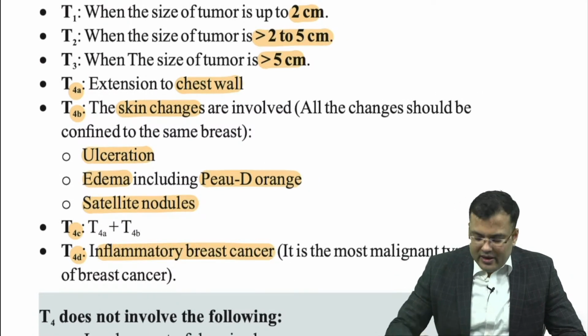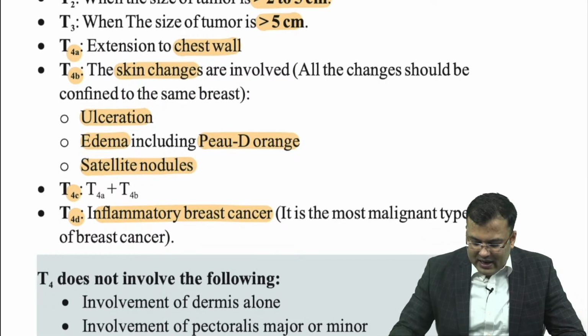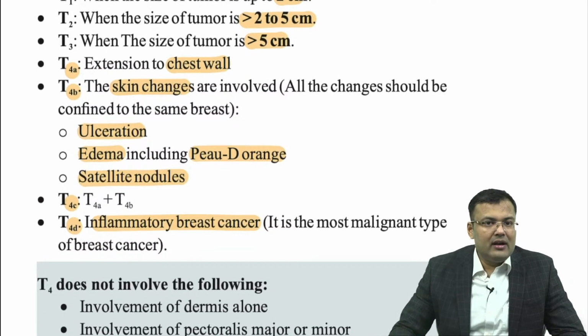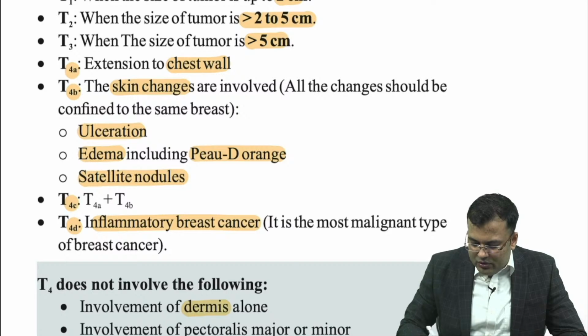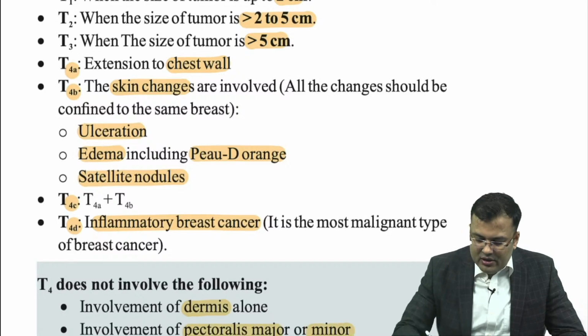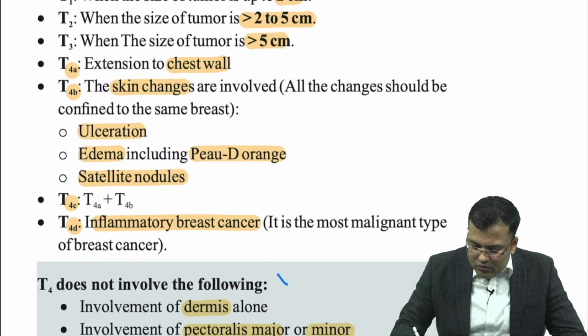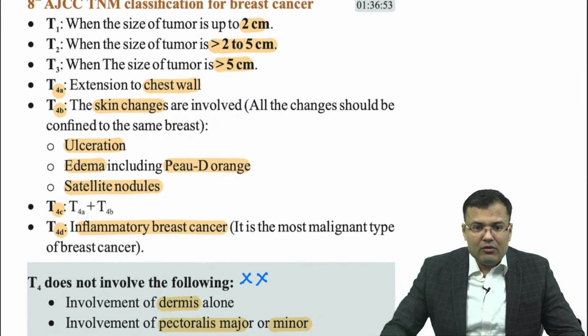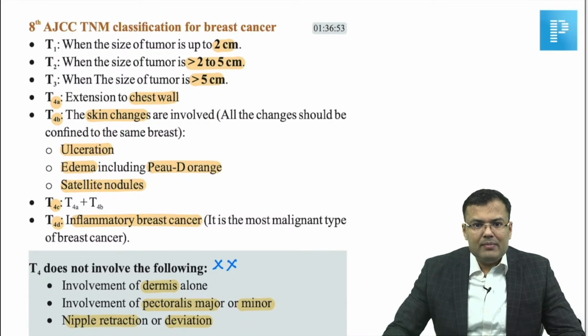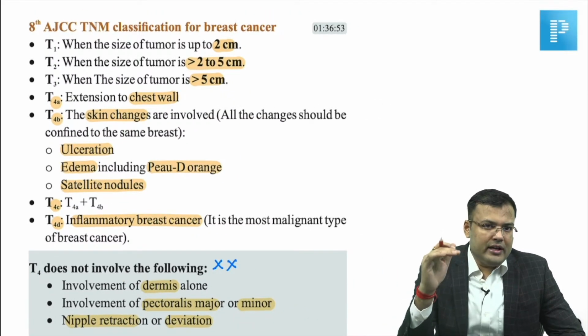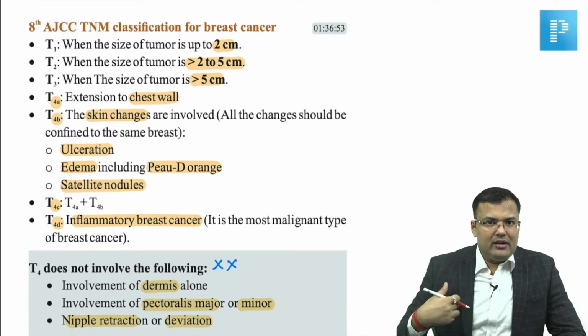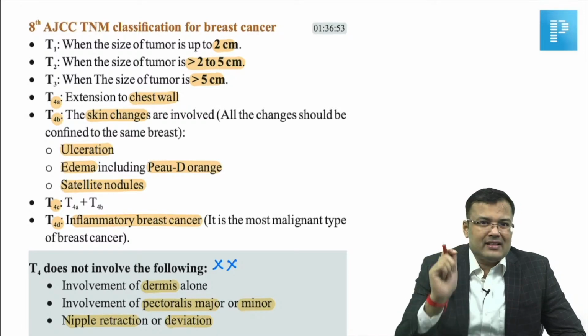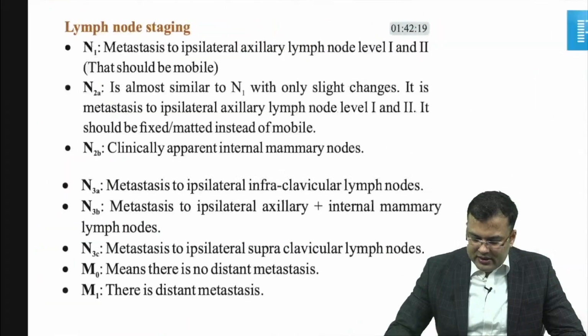breast cancer. Important point which the examiner asked, can you see here? That involvement of dermis alone, involvement of pectoralis major or minor, nipple retraction, deviation, these are not included in T4. So here dimpling is there, this is not included in the staging. What is the stage? T3 and 2. So here this is T staging, guys.